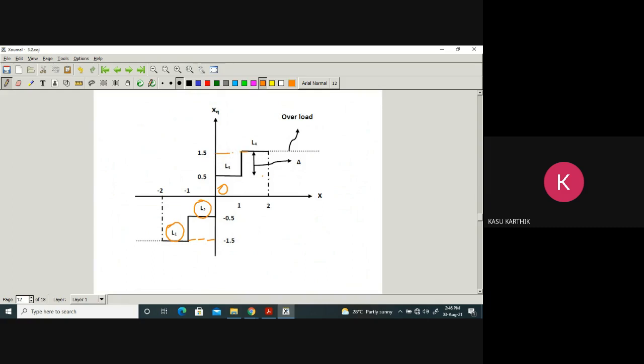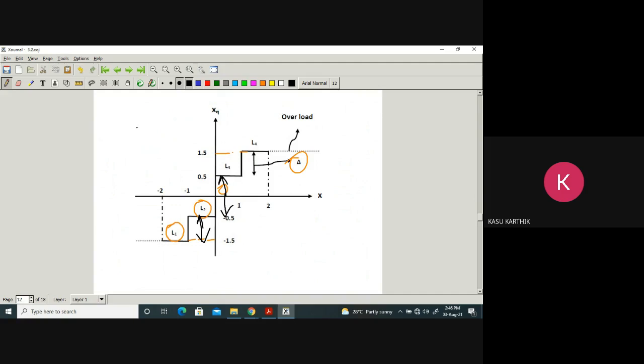What is the difference between any two levels? It is called step size. Here, the step size is maintained constant. Here, the gap is the same as this gap, the same as this gap. So the step size is maintained constant throughout the dynamic range of the quantizer. So that's why it's called a uniform quantizer.